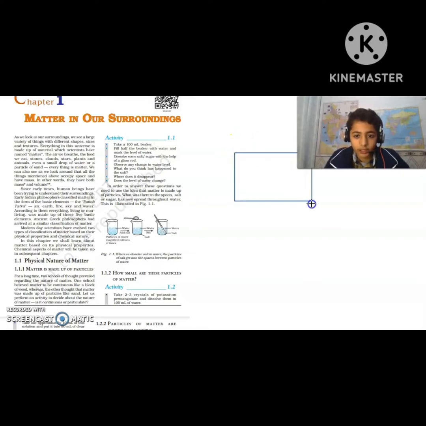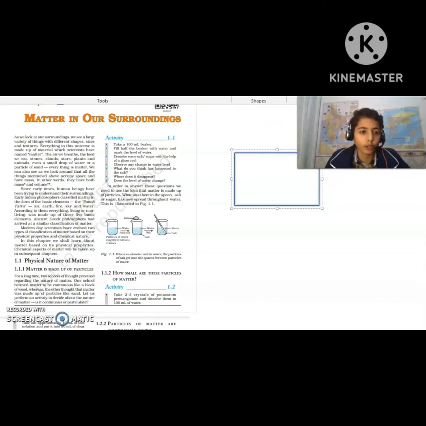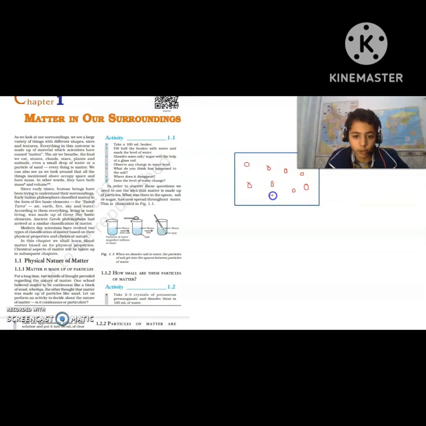See, this is our beaker, and we have small particles in the water, which are water molecules. So these small things that you can see, the circles, the round figures, these all are none other than the molecules. These are the molecules of water. Just think, because my drawing on the laptop is not that good.